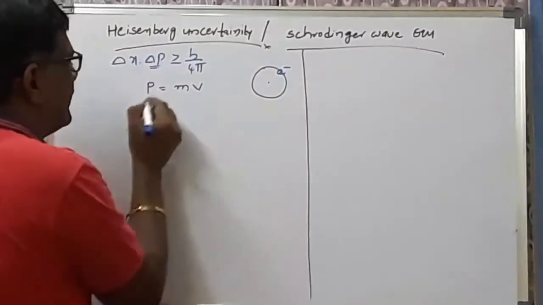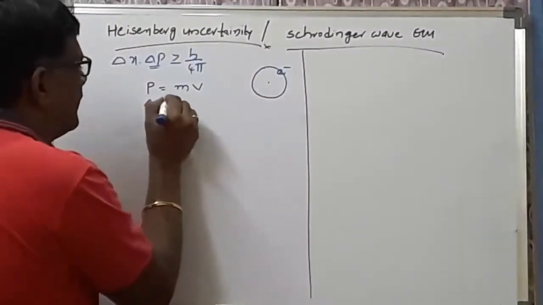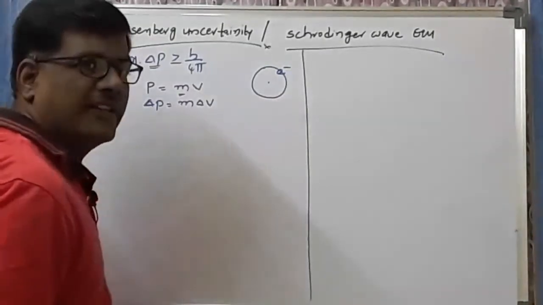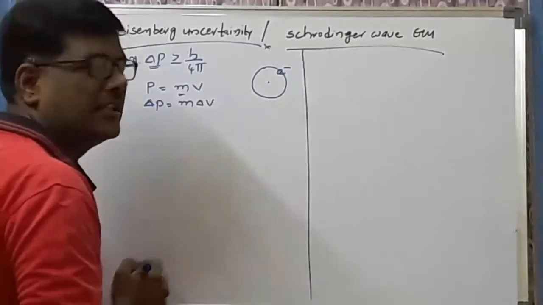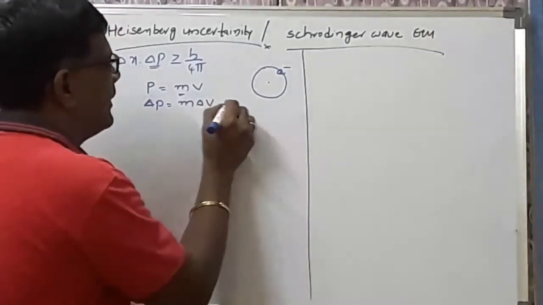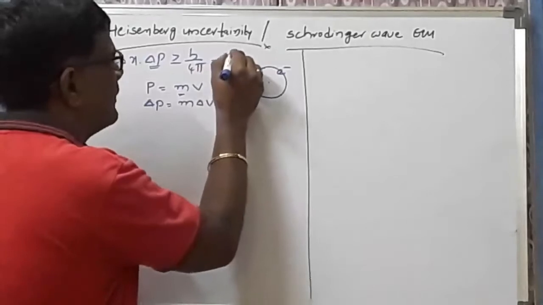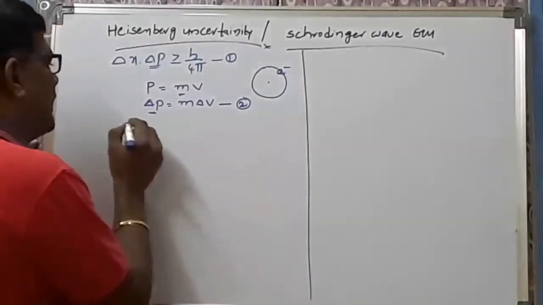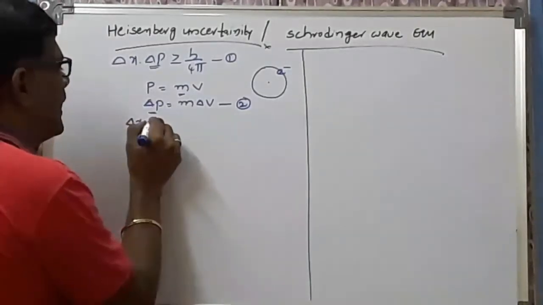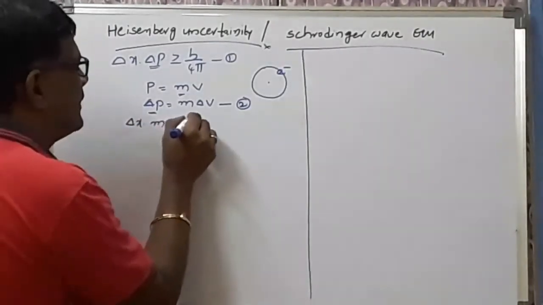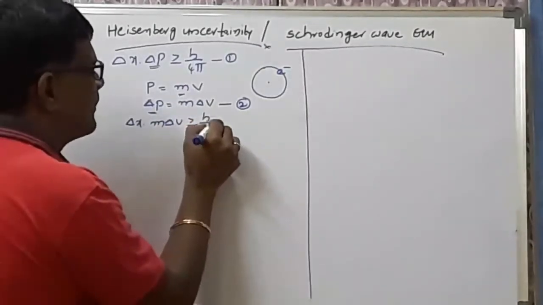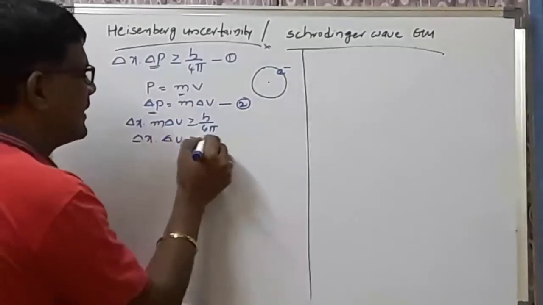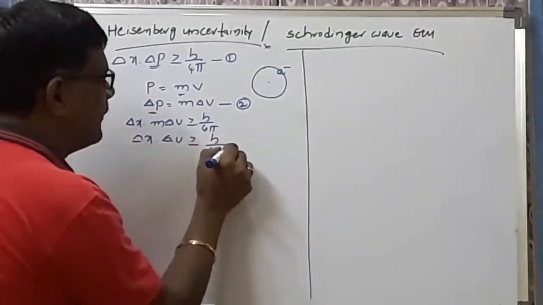Ultimately here we have delta p, so let me calculate delta p. Delta p is equal to m into delta v, because m is the mass, which is a fixed value, so the variable is the velocity. Delta p is equal to m delta v; let us call this equation 2 and the earlier one equation 1. Now in place of delta p, substitute m delta v. The equation becomes delta x into m delta v is greater than or equal to h by 4 pi. Send the m to this side, and ultimately you get delta x into delta v is greater than or equal to h by 4 pi m.